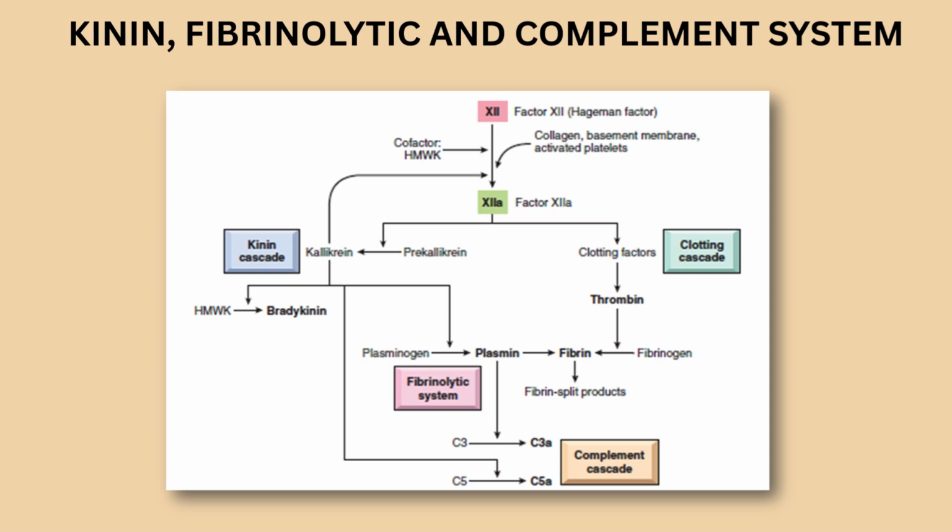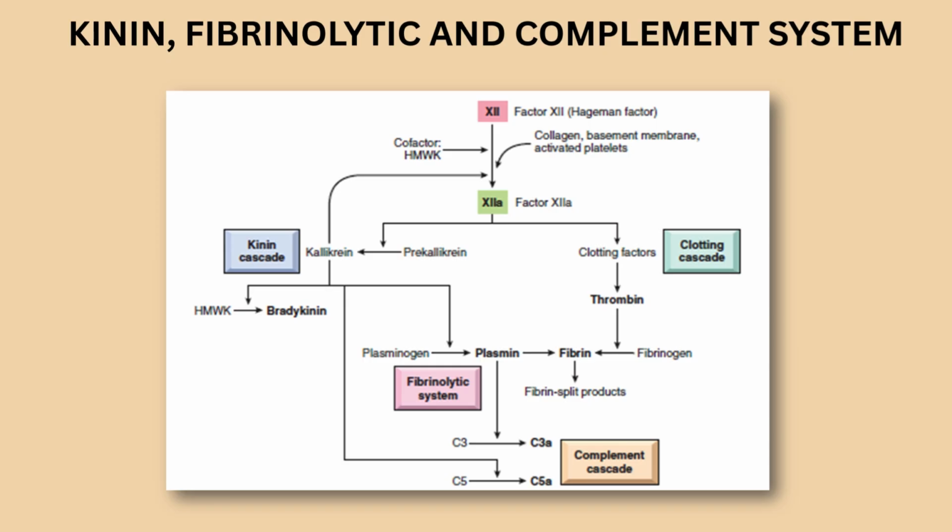It is activated by factor 12A, which generates bradykinin. Bradykinin is first generated in early stages of inflammation. It causes vasodilation, smooth muscle contraction, increases vascular permeability, and also induces pain.